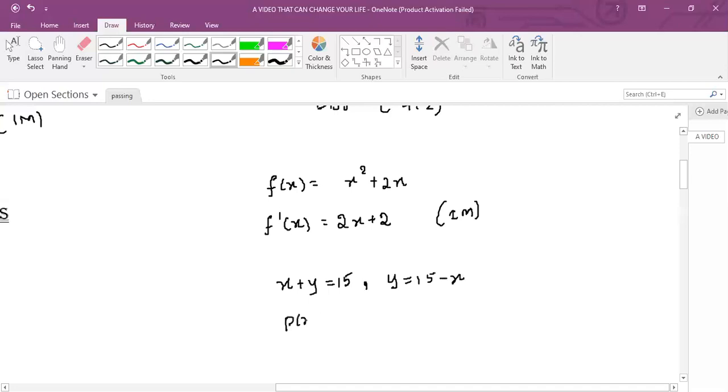And product P of x is equal to, or the sum or squares of the sum, whatever they may ask. If they ask product, then write P of x is equal to x into 15 minus x. There will be 1 mark in the scheme of evaluation.